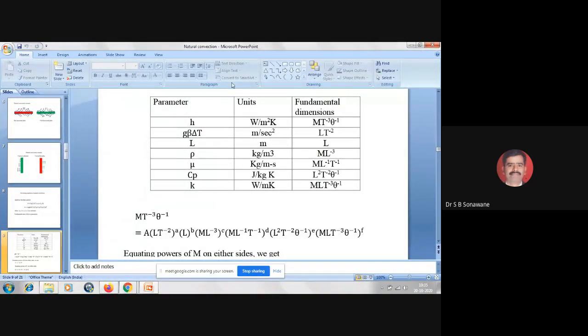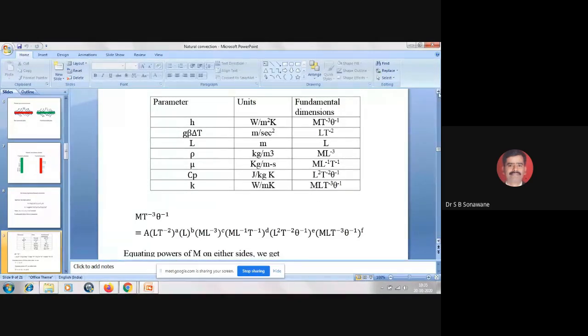Any difficulty in understanding this table? No, sir. It is already covered in the first year as well as in 11th and 12th science, so I am not going to tell this in detail. If you have any difficulty, you can ask me. Okay.